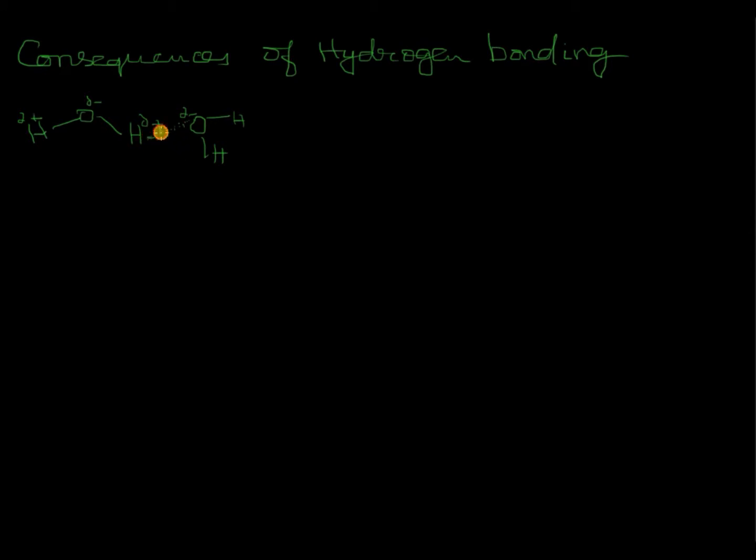So, this is hydrogen bond. The other atoms with which hydrogen can form such bonds are nitrogen and fluorine. In fact, nitrogen, oxygen and fluorine are the only three atoms which can form hydrogen bonds in their molecules. That's because only these three atoms have sufficient electronegativity to cause hydrogen bonding.